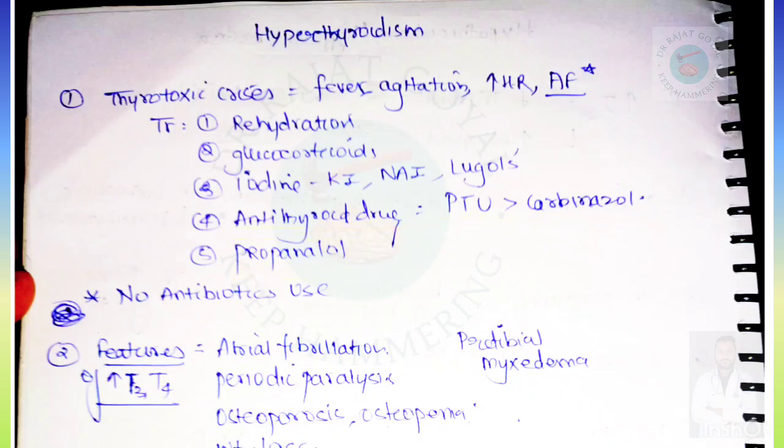So rehydration is done, glucocorticoid is given, iodine such as potassium iodide, sodium iodide, Lugol's iodine, and then antithyroid drugs such as PTU and propranolol are given. There is no role of antibiotics, and this is one of the previous year questions.